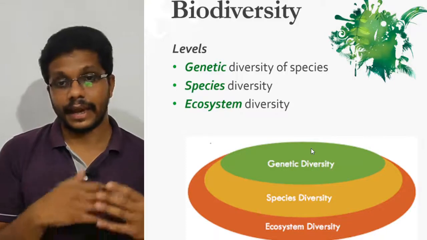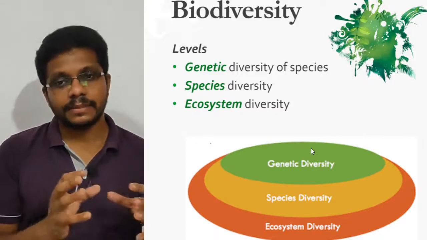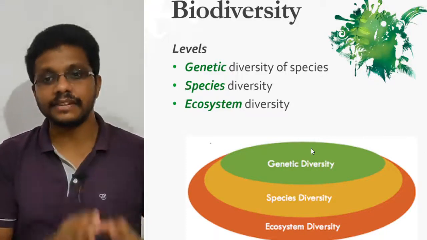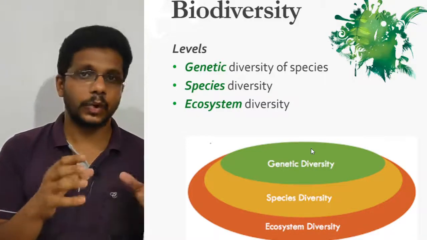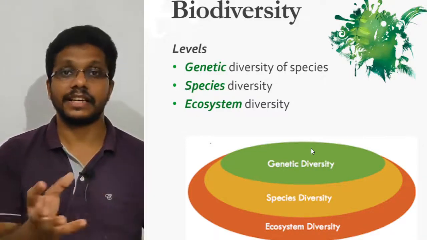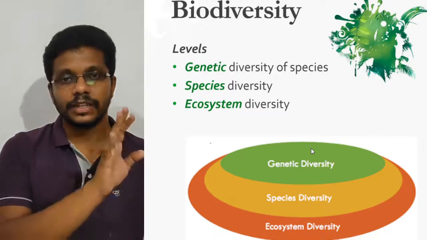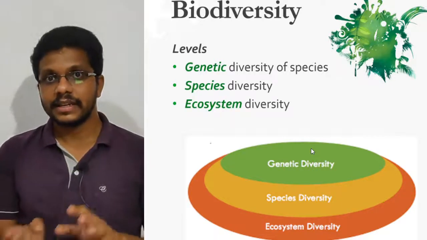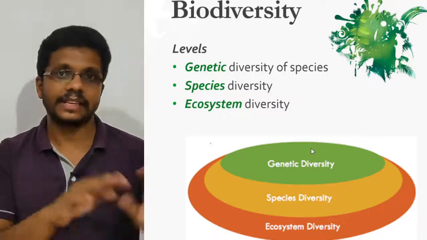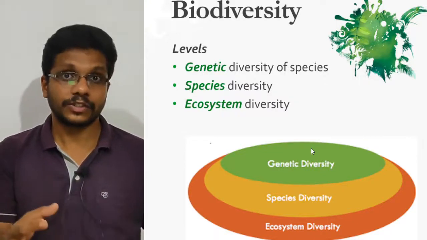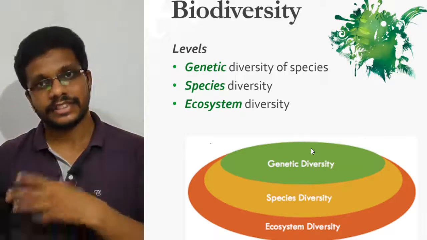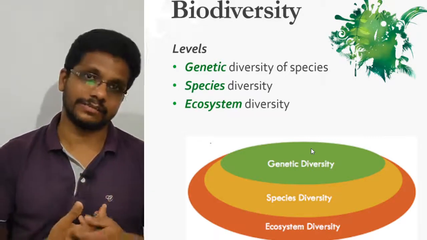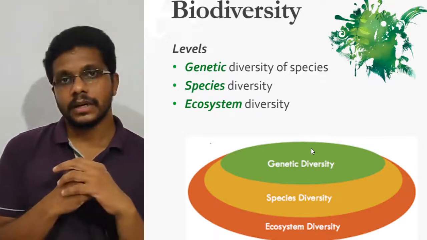And finally, we have the ecosystem diversity. That means the diversity in structure and function within an ecosystem. I'm sure that you already know the definition of the ecosystem, which includes the biotic and abiotic factors, like the living organisms and their physical environment, and we also study the interaction between the living beings and the physical environment in the ecosystem.